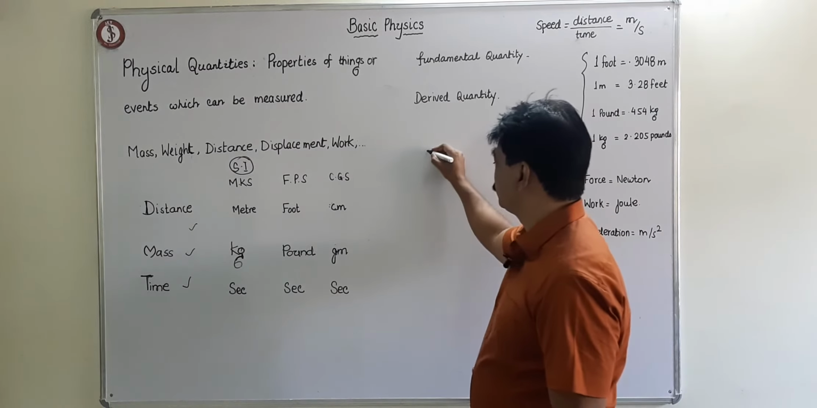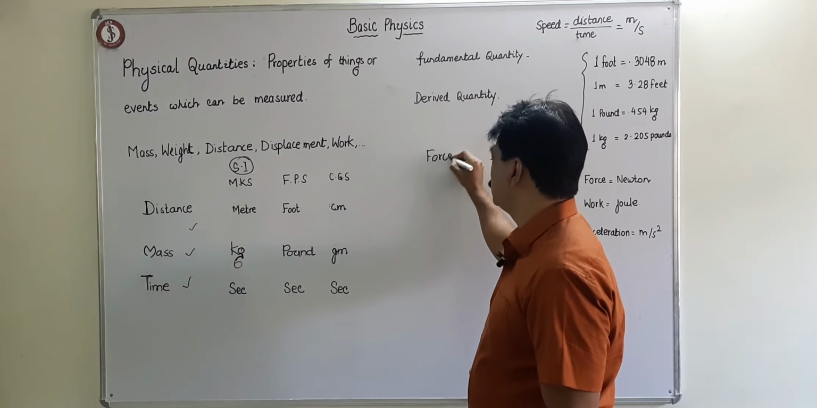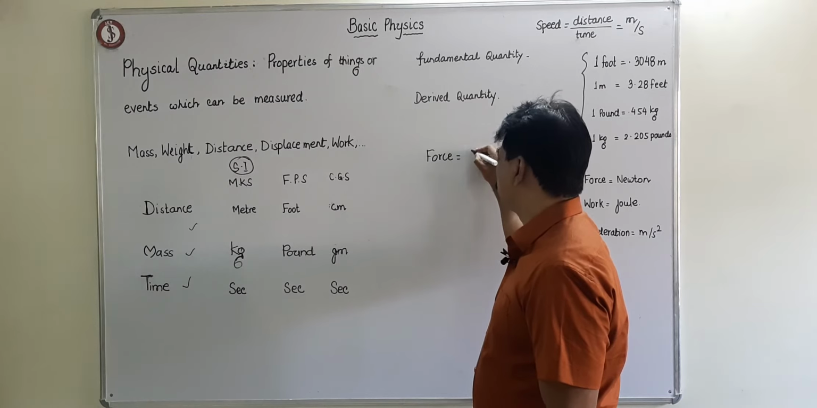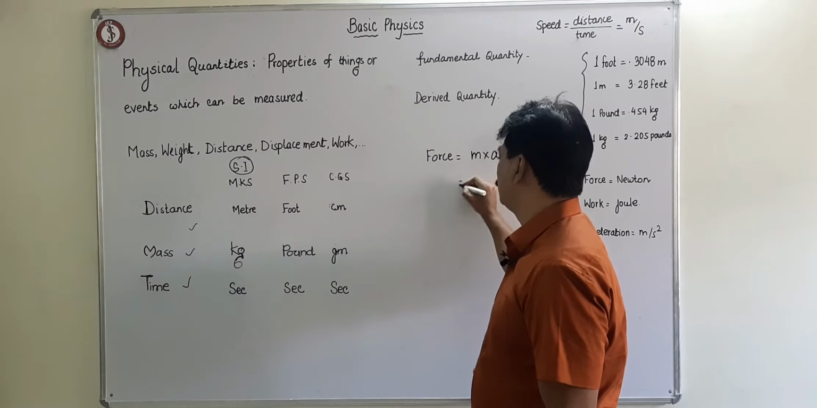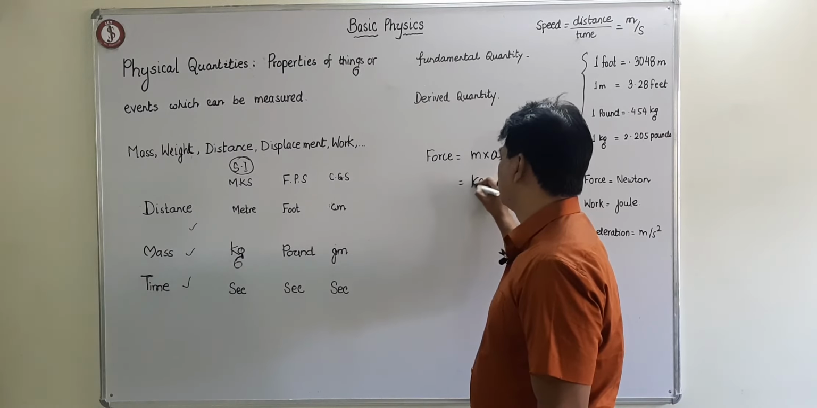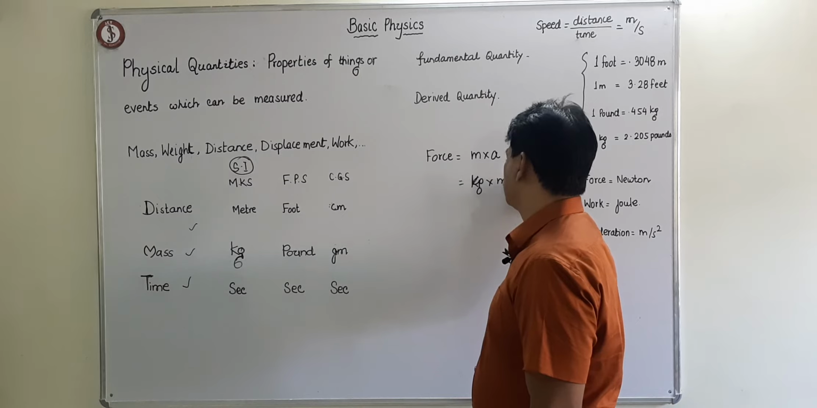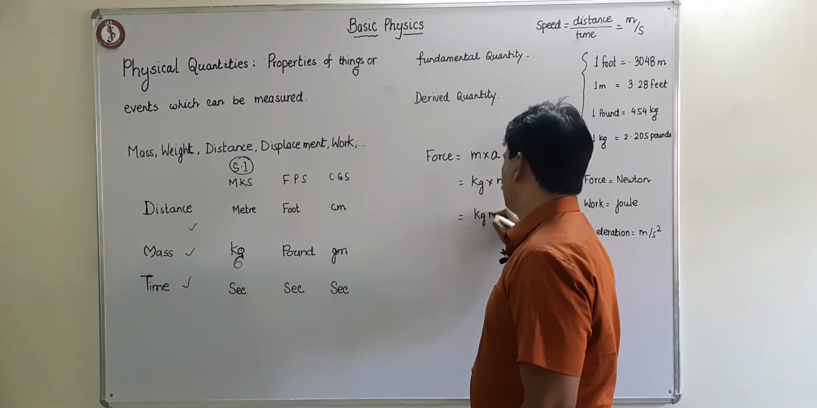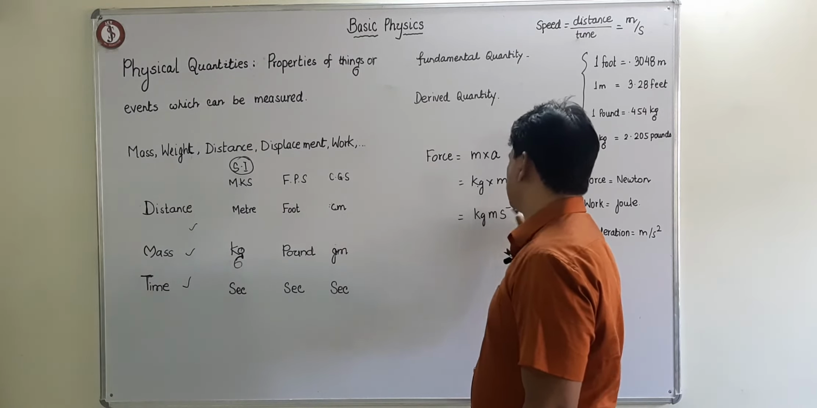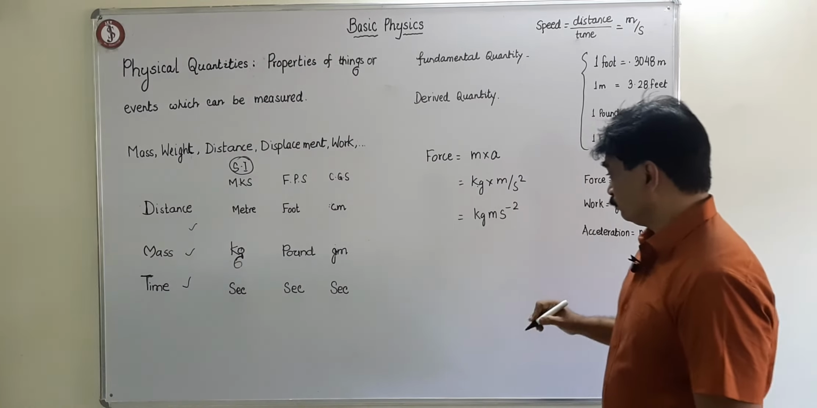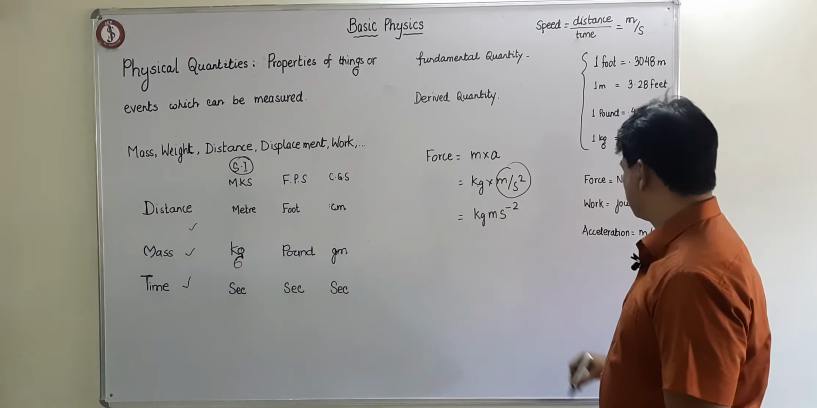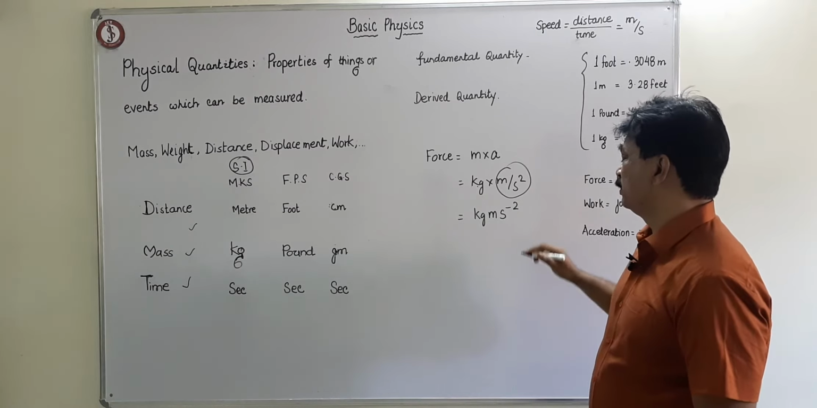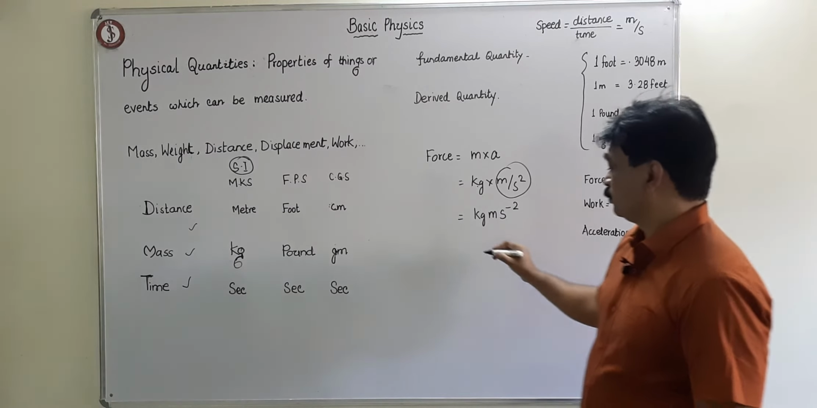Like force is equal to mass into acceleration. So unit of mass is kg and acceleration is meter per second square. So sometimes in the book you will see kg meter per second square written like this. So this is unit of acceleration, it is a division sign, remember. So this goes up.